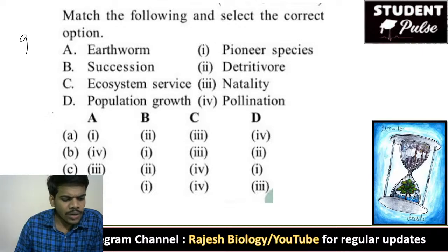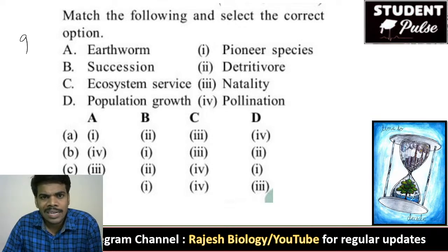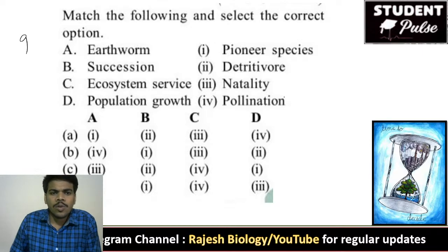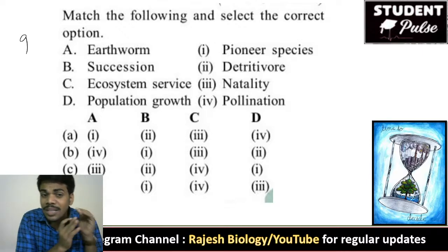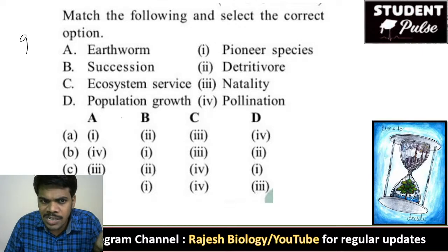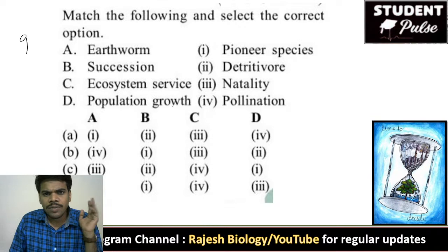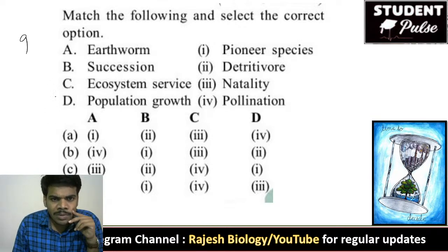Come to the ninth question. Match the following and select the correct option. So here different words are there. That means every word is different from the other word. Atom is completely different from succession. Succession is completely different from ecosystem service. So first of all, we take population growth, ecosystem service.